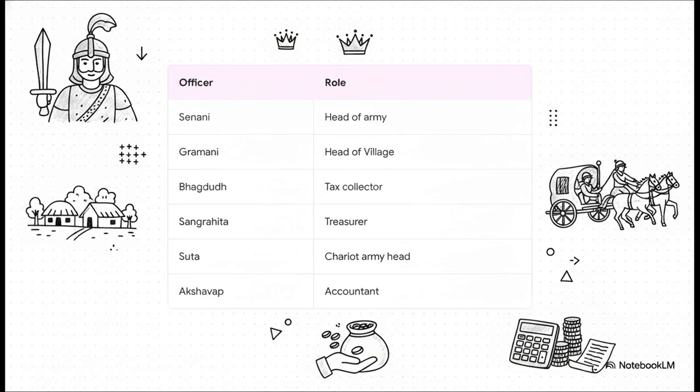And this brilliantly illustrates the highly sophisticated bureaucracy they developed over time around the king. It wasn't a one-man show, it was a full-team effort. The Senani headed up the army, while the Gramini ran the day-to-day of the village. The Bhagduth had the tough job of collecting taxes, and the Sangrahita guarded the treasury. It's fascinating to see these highly specialized roles emerge so early, like the Sudha specifically leading the chariot army, and the Akshava Cup crunching the numbers as the royal accountant.